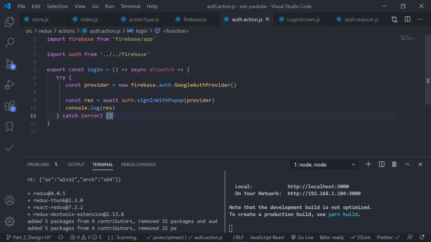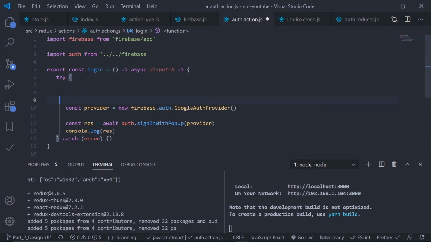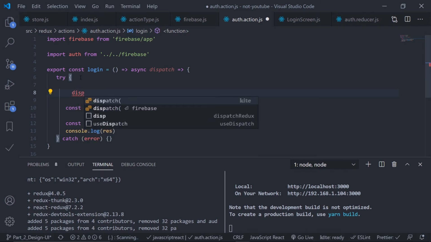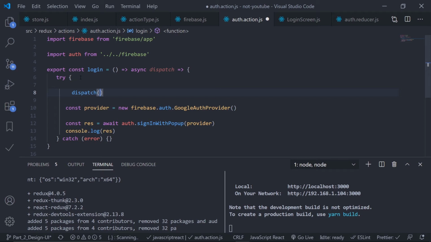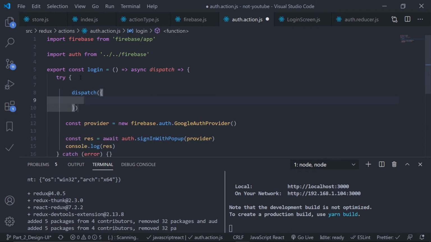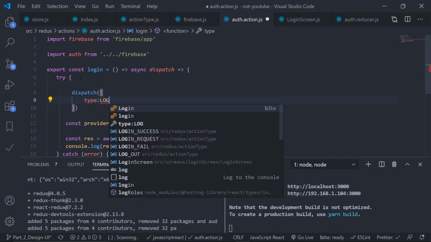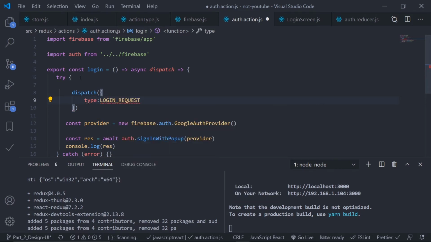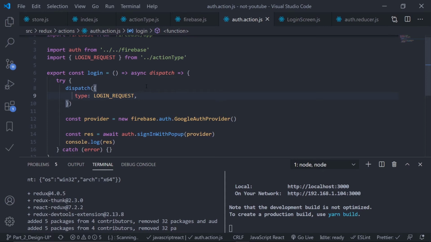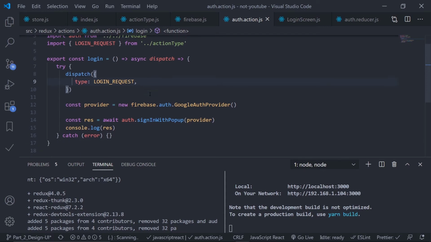Okay, so first of all at the top, when I am firing my action, I'll fire the login request so that I can show the loader. So inside this dispatch I'll create an action, and the action type is login request. Login request should be auto imported. Nope, this time it did work. The type is login request. I have no payload, that's fine.